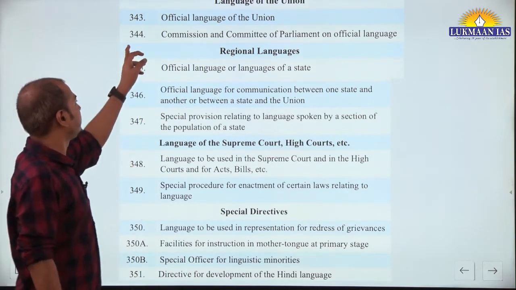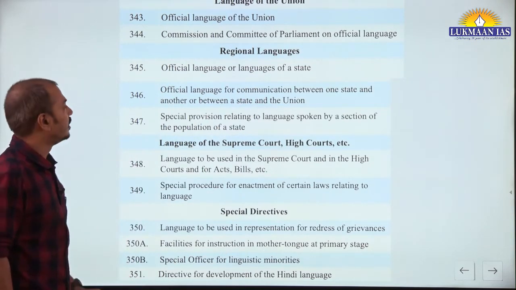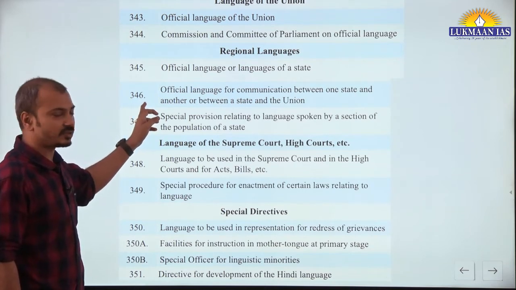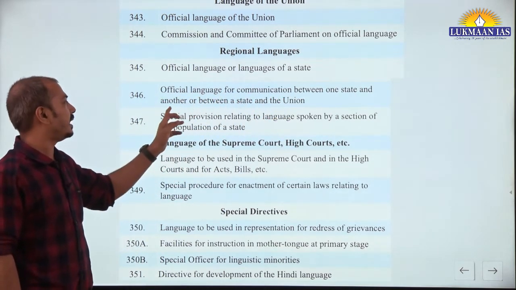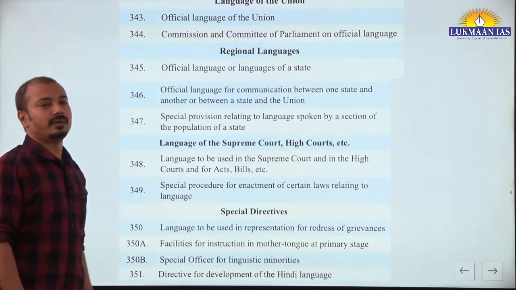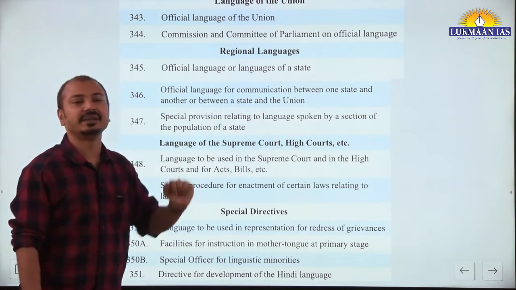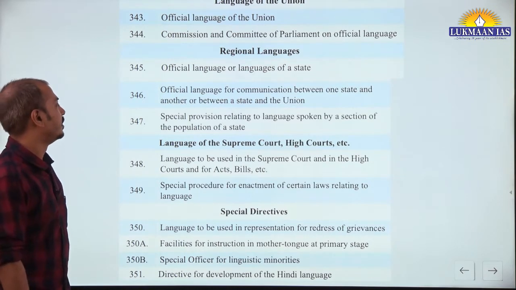See this, Article 344, Commission or Committee of Parliament on Official Language. Okay, so yes, Article 346 talks about language of communication between one state and another, or between state and union. And between state and union it is English language. Okay, it is English language.